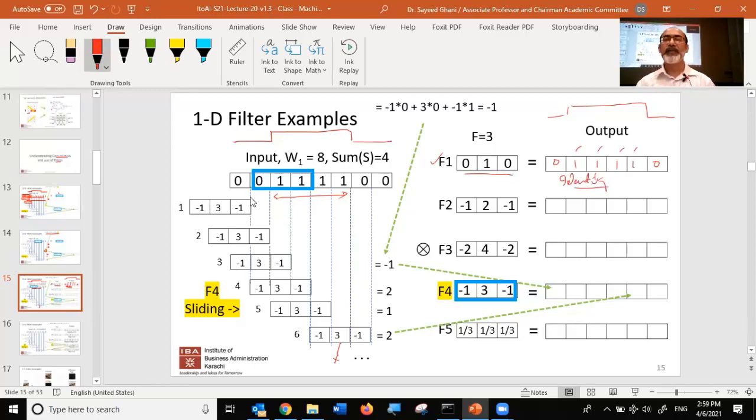So what we're doing is we're taking this filter 0, 1, 1, 0, placing it and doing a dot multiplication, and slowly sliding it. Okay, so I'll repeat it again.